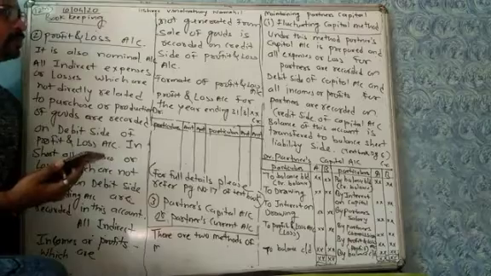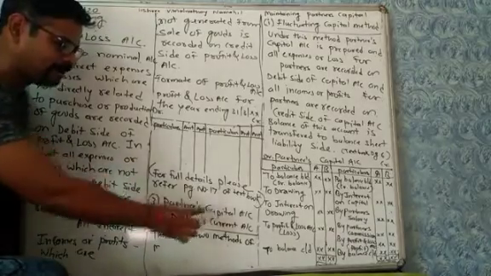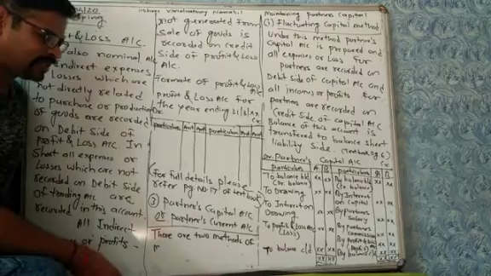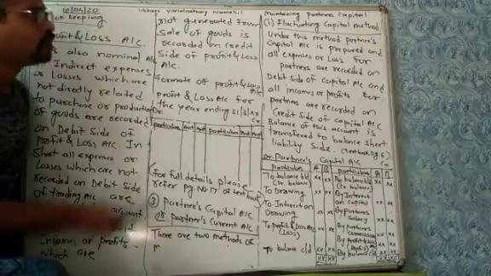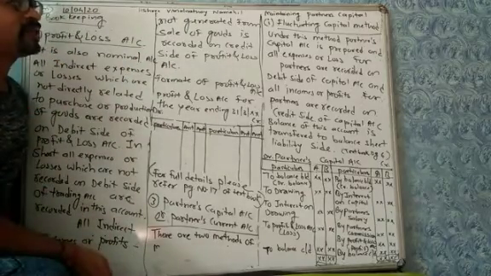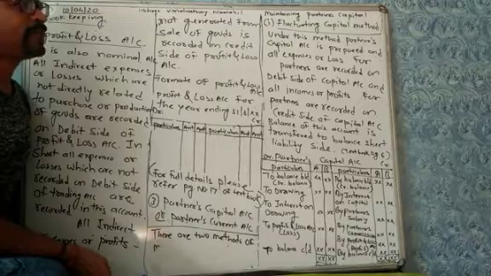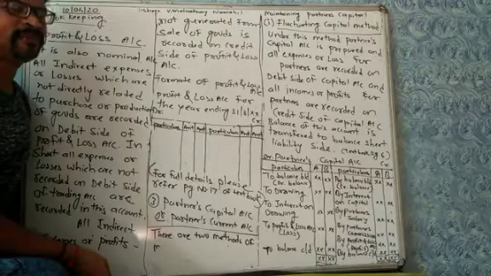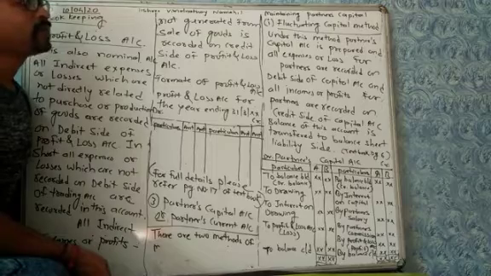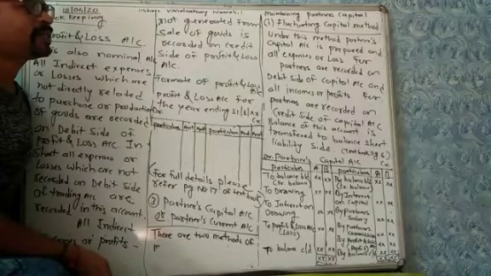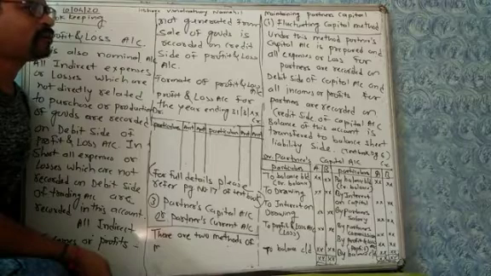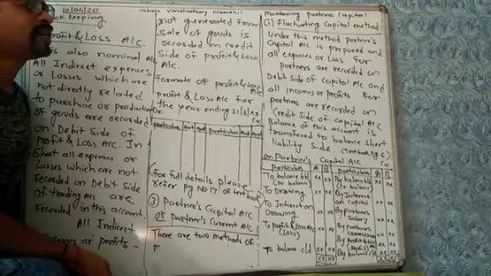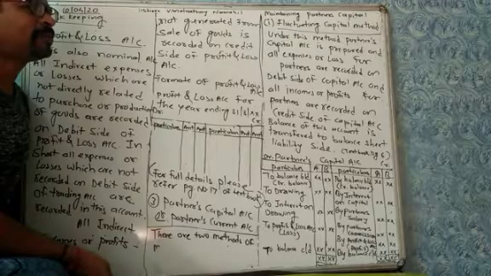Now next, partners capital account or partners current account. There are two methods of maintaining partners capital. The first method is the fluctuating capital method. Fluctuating means changing, which changes every year. Under this method, partners capital account is prepared and all expenses or losses for partners are recorded on the debit side of capital account. Whatever expense and loss which are for partners are recorded on the debit side of capital account.